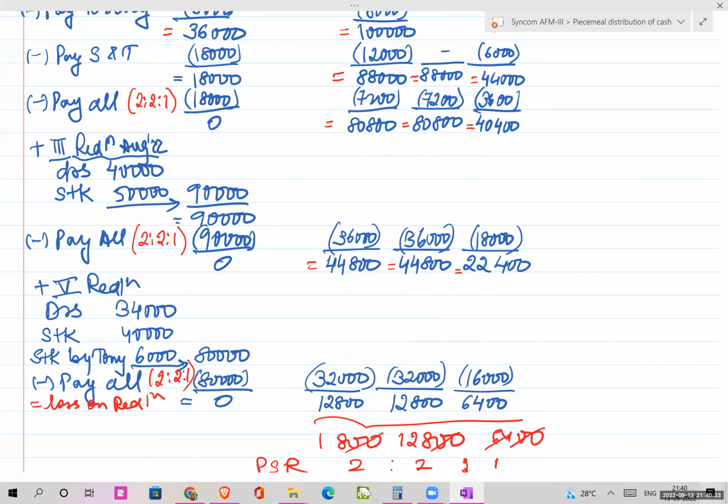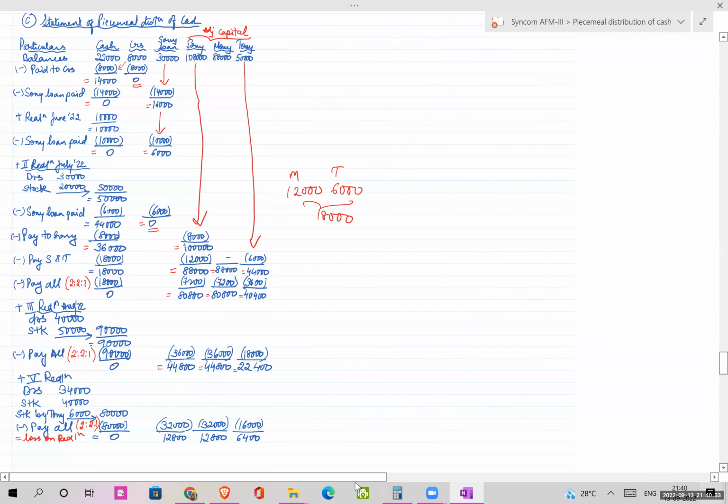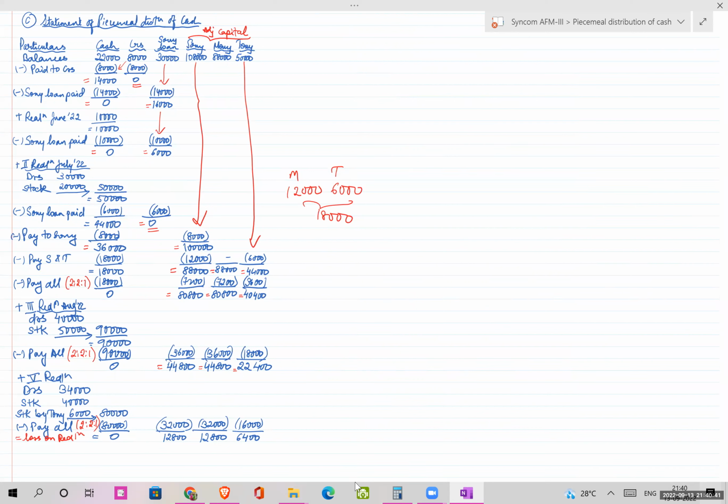Basic concept clarity is done from my end. And I hope it's clear to everyone. I will just give you a preview of the sum. So this is the complete question. You can have a rough look over it. Okay. The last statement that you prepare. The first statement you have to be careful with excess capital method. Then the order of payment. If these two are right, then obviously the third step will be definitely right. Unless and until you make any calculation error.